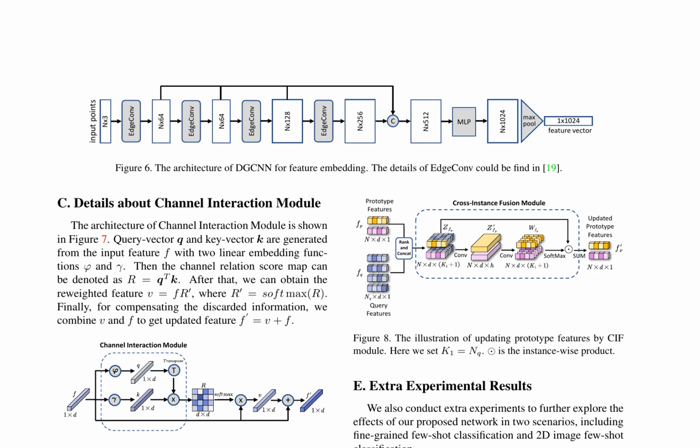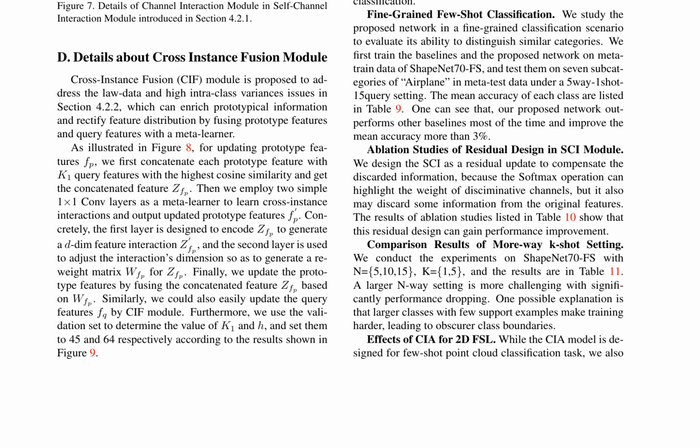The cross-instance fusion module is proposed to address the low data and high intra-class variances issues in few-shot point cloud classification. This module updates prototype features by fusing them with query features using a ModelNet40-FS. The updated prototype features are then used to update query features.